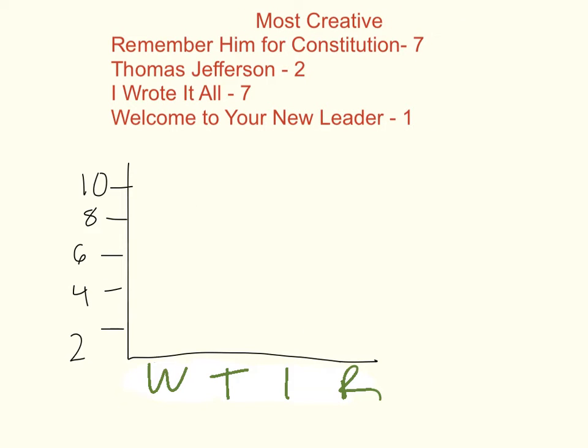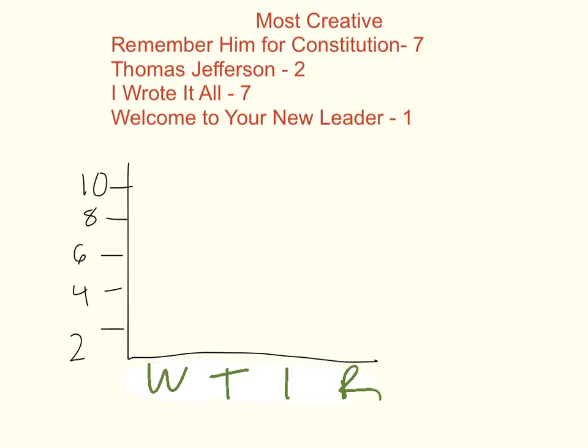Alright, here's the one where you're going to do it, and then we're going to check it together. I did change a couple of things here on the graph, so hopefully you pick up on that, and you can use our information for the most creative songs and put them in on a bar graph. Okay, so hopefully you've figured that out. One thing I hope you notice is that I changed the order of the songs down here along the x-axis, and I counted by 2s here rather than 1, so hopefully you caught that. If not, feel free to pause the video now, fix it, and then catch up with me.